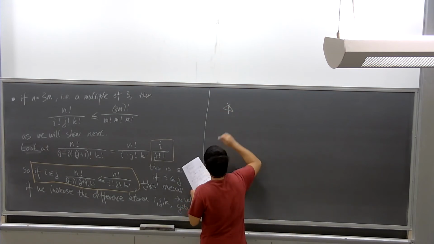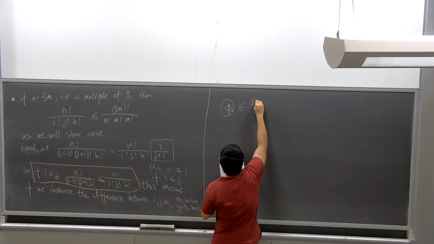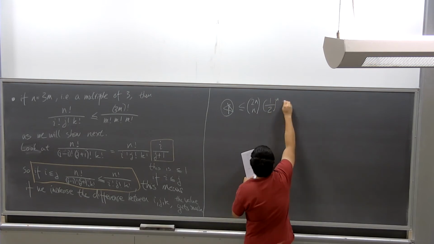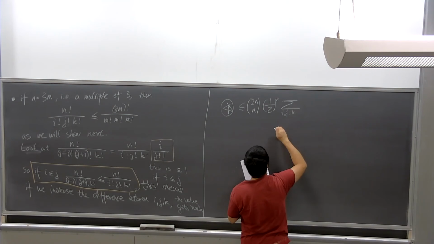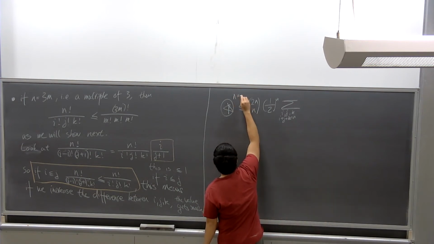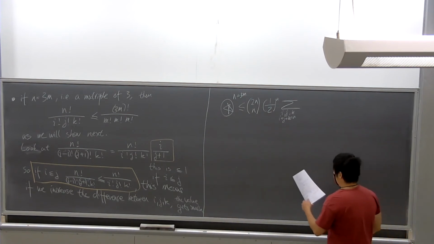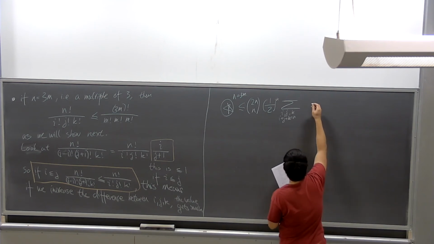Now we know that the star here can be upper bounded in the following way. It's less than or equal to 2n choose n, times 1/2 to the n, times the summation over i, j, k with i plus j plus k equal to n. And we are still in the case where n is equal to 3m, sorry, not 2m, 3m. And let's just replace this by, okay, let's do it this way.